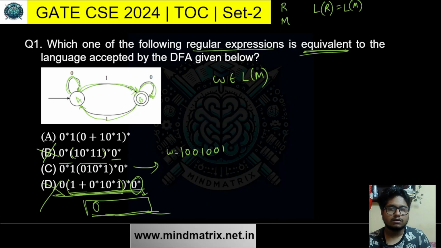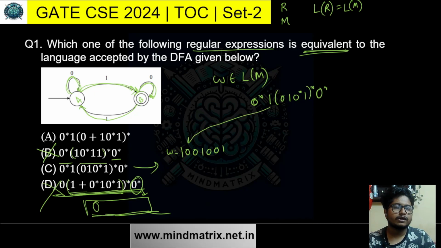Now let's write it here: 0 star 1, 0 1 0 star 1 0 star. The first symbol is 1, so we cannot use this 0 star. The 1 has to come from here. Now this part says (0 1 0 star 1), whole star. So there are 2 zeros consecutive to this.